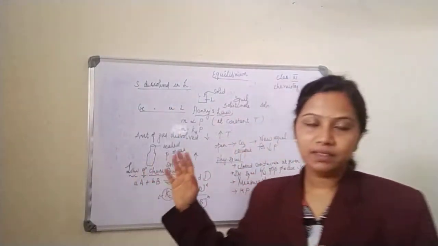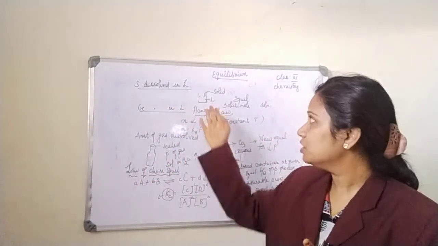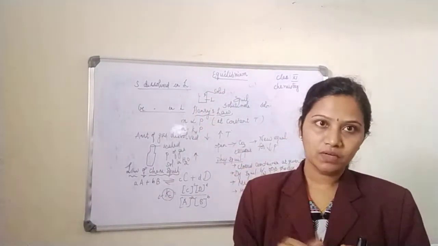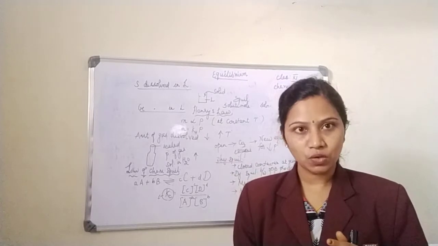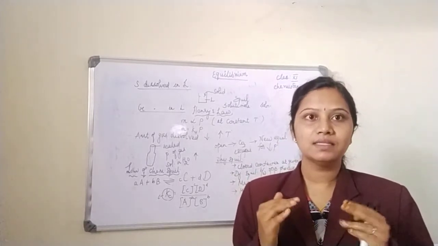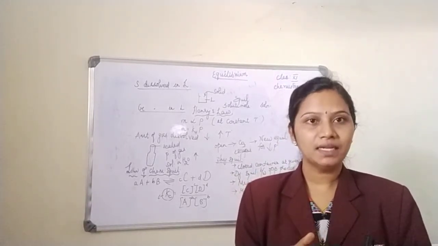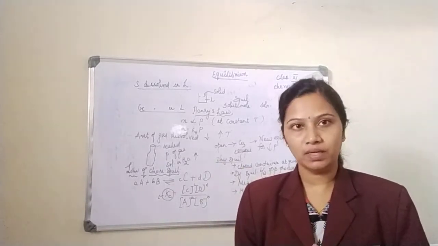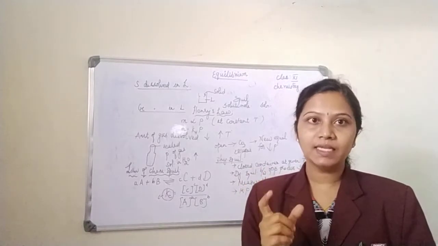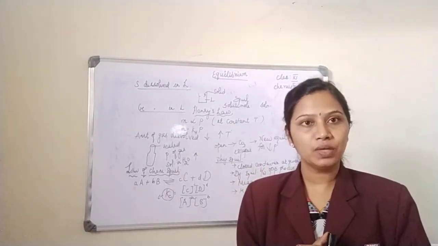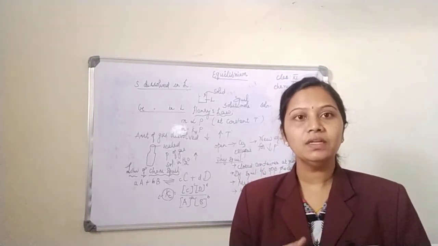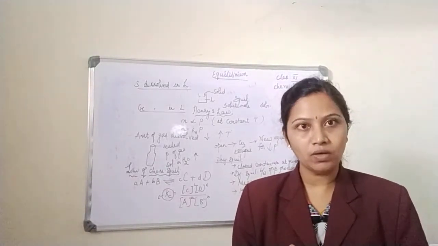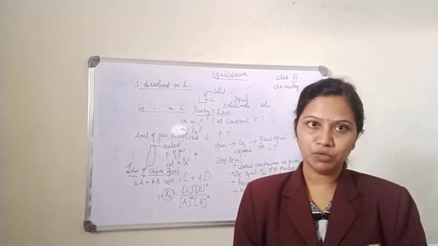Now I have a beaker containing any liquid. I am pouring my solid into it. The amount of solid which I have added will keep on dissolving in the liquid until some time. After that, if you go on adding solid, the solid will not be dissolved in the liquid. That state of the liquid is called a saturated solution, because whatever solute or solid I am adding is not getting dissolved but is deposited at the bottom of the beaker.